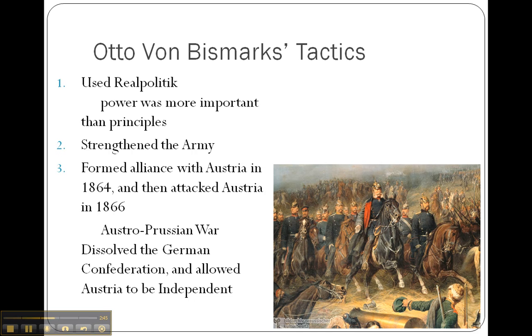Thirdly, he formed an alliance with Austria in 1864, and in 1866, he invented an excuse to attack Austria, who he had just formed an alliance with. This attack caused the Austro-Prussian War. It was a 7-week war, and in the end, Prussia was victorious over Austria. After being victorious, they annexed, or took over control of, several northern German states. Because of this, it dissolved the German Confederation, which remember was very weak, and allowed for Austria to be independent.